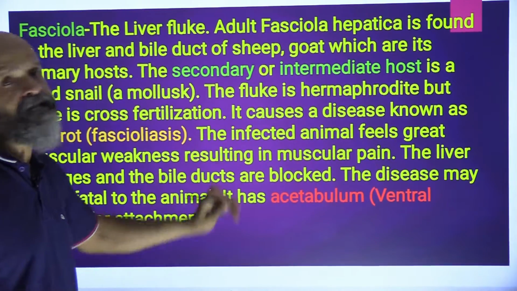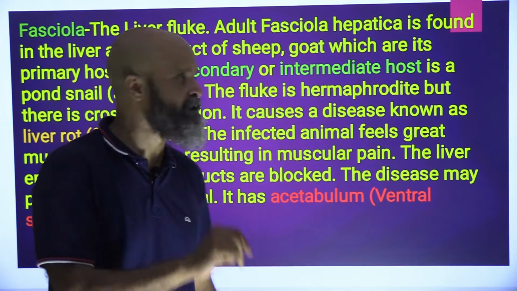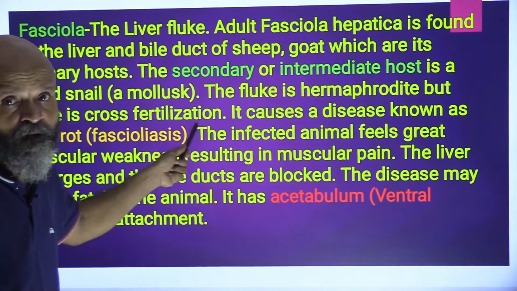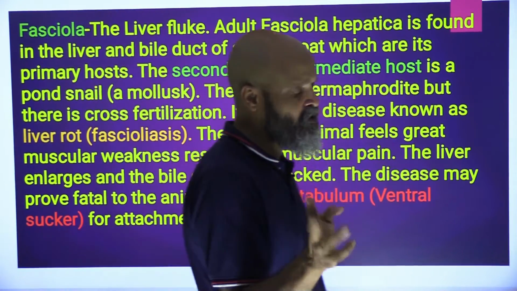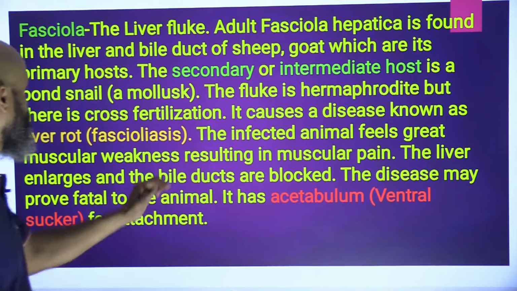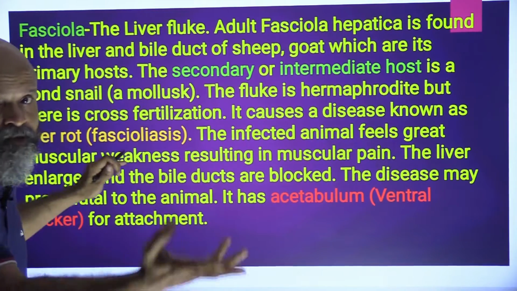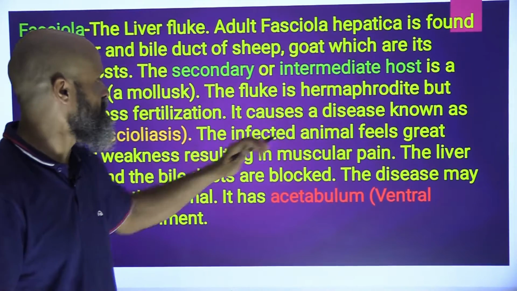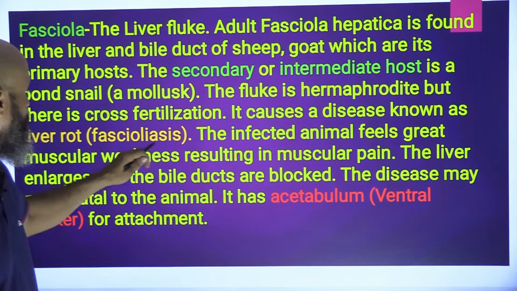The fluke is hermaphrodite. It will have both the sex organs in the same body, but there is cross fertilization. Although it has both the sex organs in the same body, it will undergo cross fertilization with a different organism, different variety. It causes a disease known as liver rot, fasciolysis.